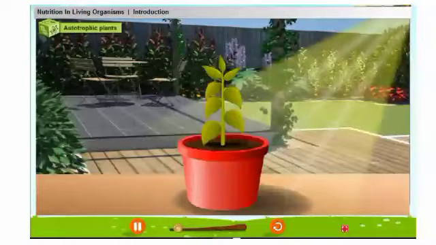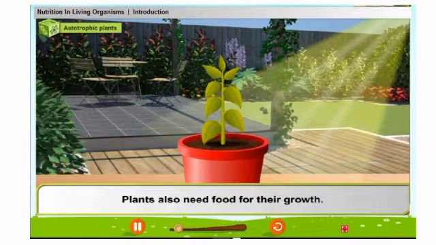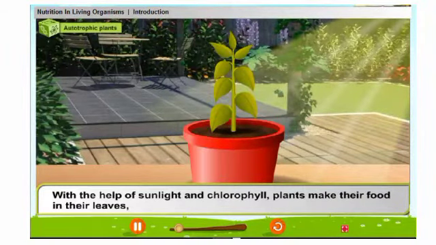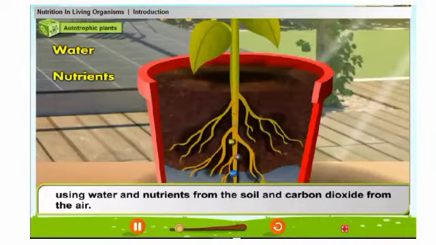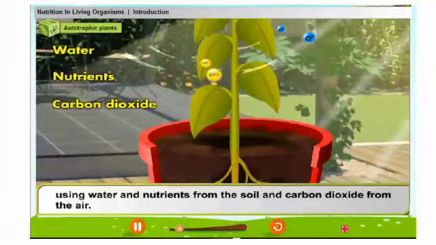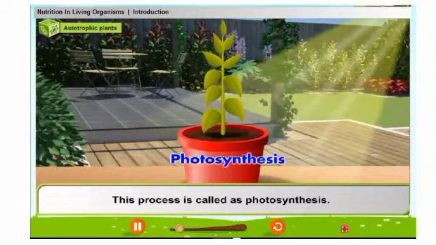Autotrophic plants. How do plants produce their own food? Plants also need food for their growth. They can produce their own food. With the help of sunlight and chlorophyll, plants make their food in their leaves using water and nutrients from the soil and carbon dioxide from the air. This process is called photosynthesis.